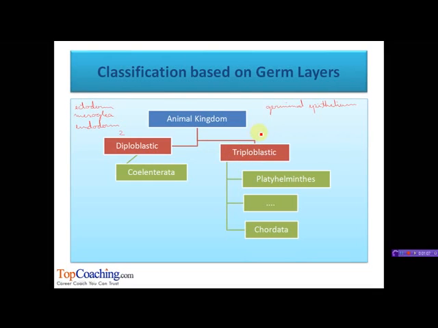As the name indicates, it consists of three germ layers, the outer ectoderm, middle mesoderm, and the inner endoderm. This group consists of animals from phylum Platyhelminthes to phylum Chordata.